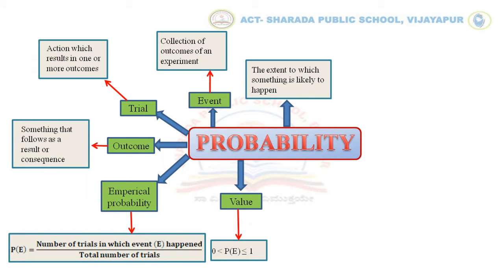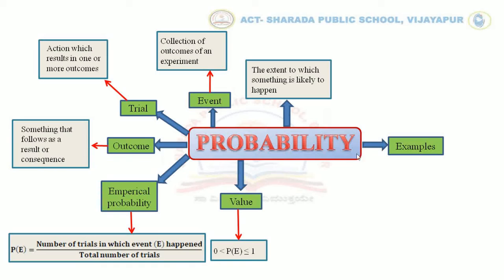And we also studied the value of probability. It always lies between 0 and 1. That is, 0 is less than or equal to P of E, and it is less than or equal to 1.